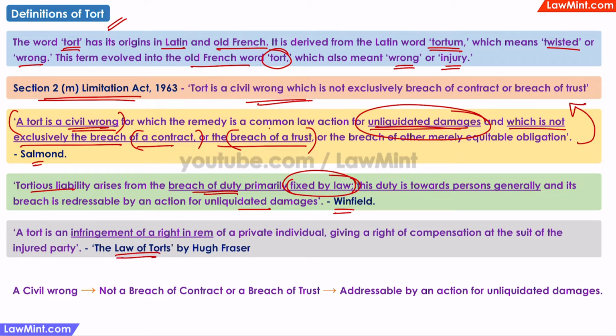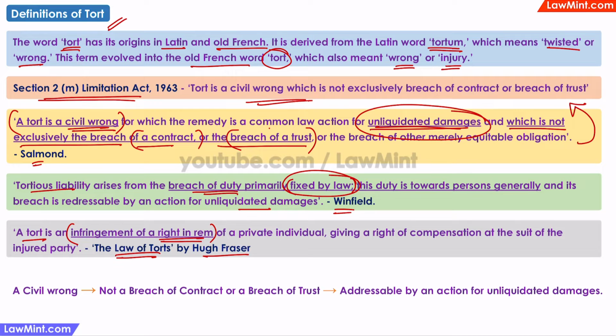In his book, The Law of Torts, Hugh Fraser defines a tort as an infringement of a person's right in rem. You may remember that there are two types of rights: rights in rem, that is rights against the world, and rights in personam, that is rights against a specific person.